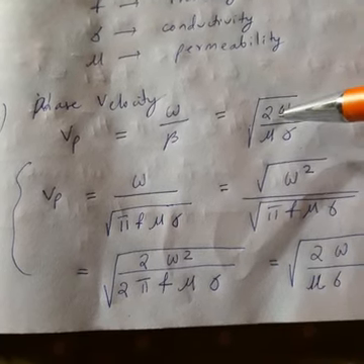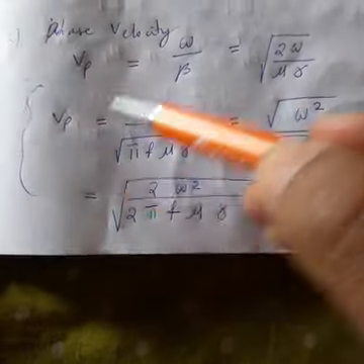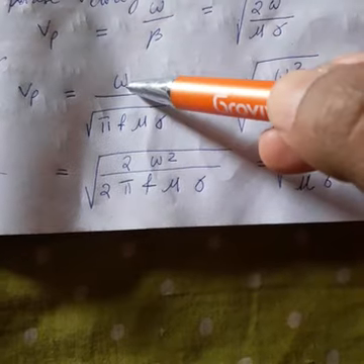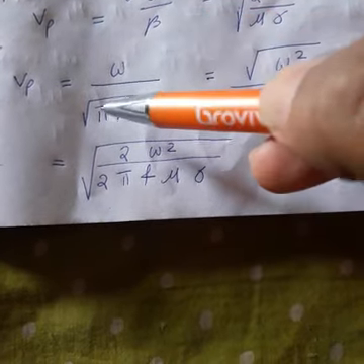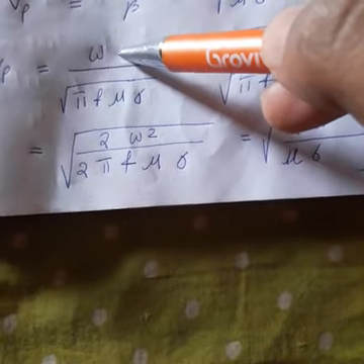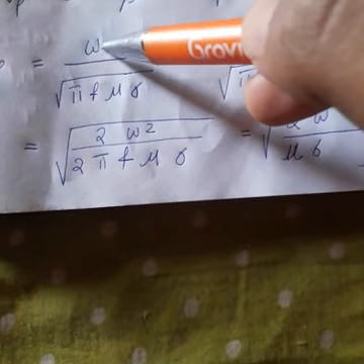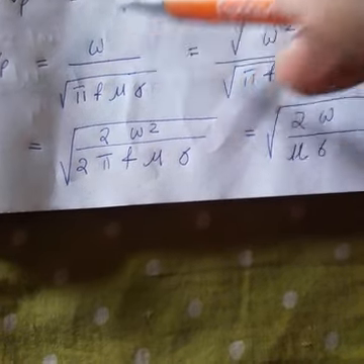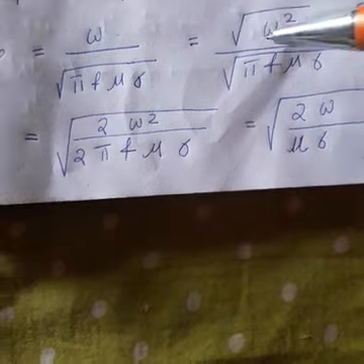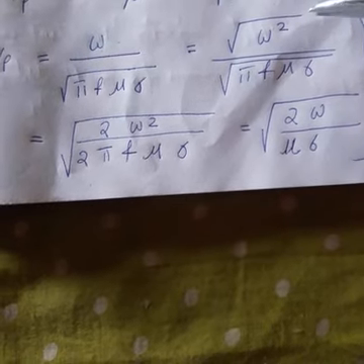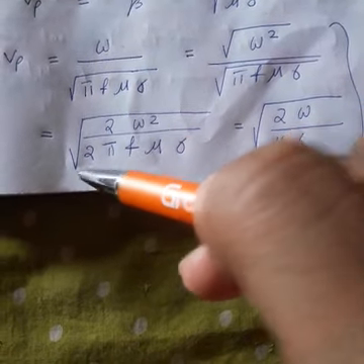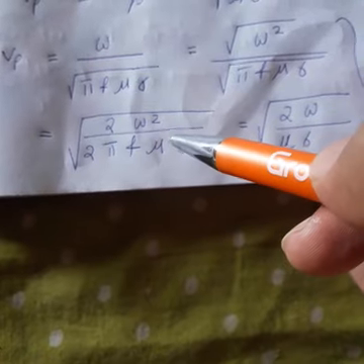So how this formula comes, I have derived here. Look here. Phase velocity we know is omega by beta. So omega, and what is the value of beta? Beta is root over of pi f mu into sigma. Now what I am doing, I am multiplying an omega here and taking root over. Omega square root over will be omega. So root over of omega square I am writing. Now in the numerator there is a root over, in the denominator there is a root over, so both I can take common. So this is equal to root over of 2 omega square by 2 pi f mu into sigma.